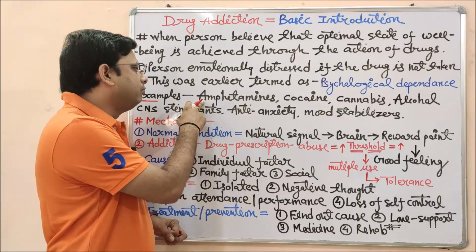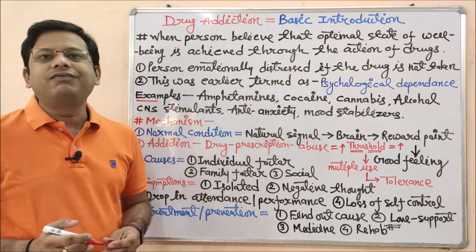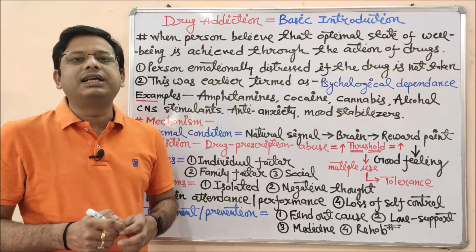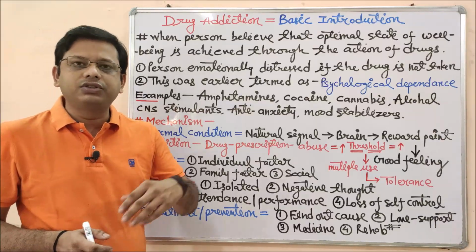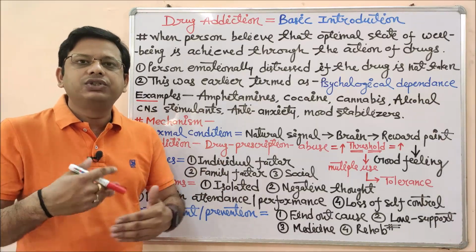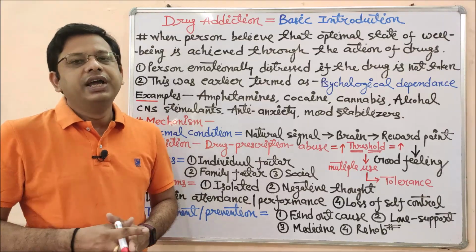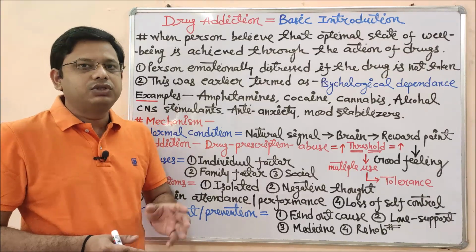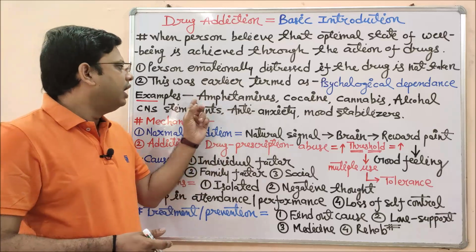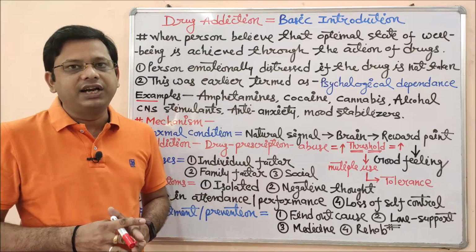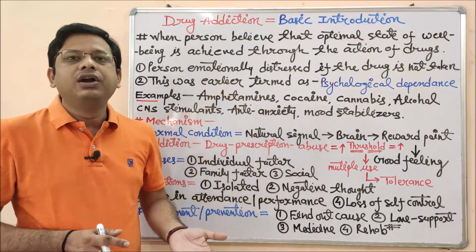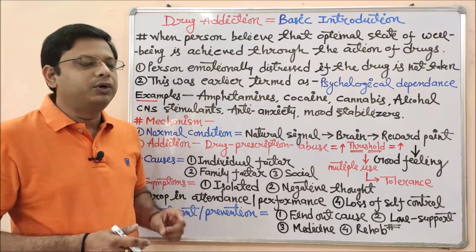So let's give an example: amphetamines. These are an example of a central nervous system stimulant. If a patient has depression or the starting phase of depression, he or she visits the psychotherapist, who will prescribe some kind of central nervous system stimulant, and amphetamine may be one of them. So he or she will feel better after taking this drug, and it may then convert into addiction for that particular person.